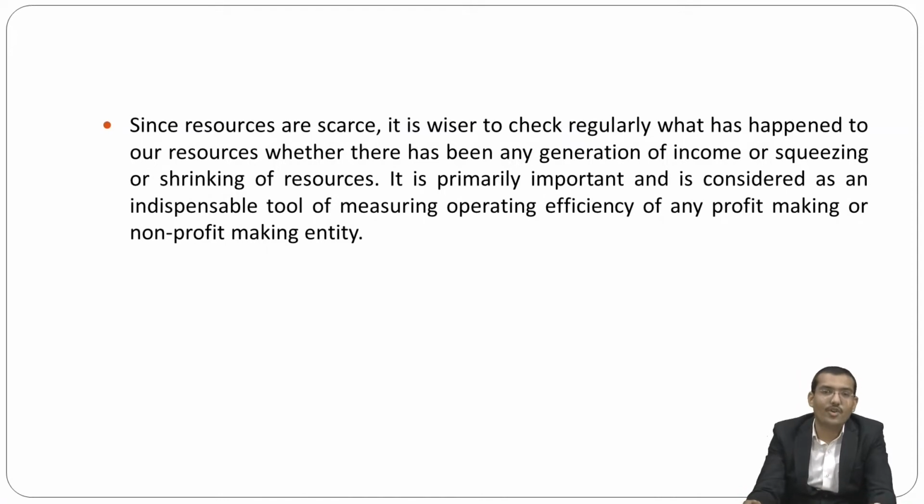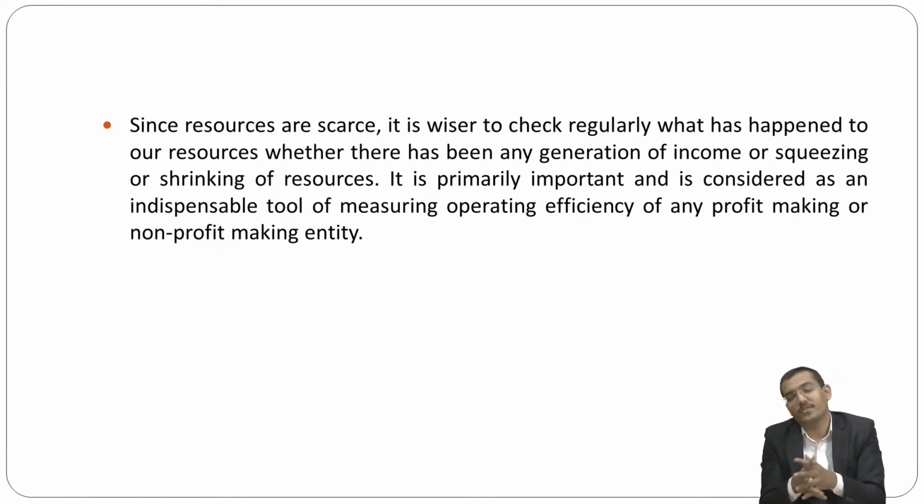Then, since the resources are scarce, it is wiser to check regularly what has happened to our resources, whether there has been any generation of income, or the shrinking of resources, whatever.